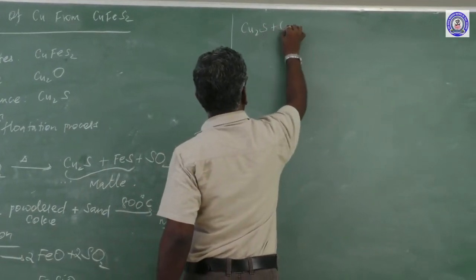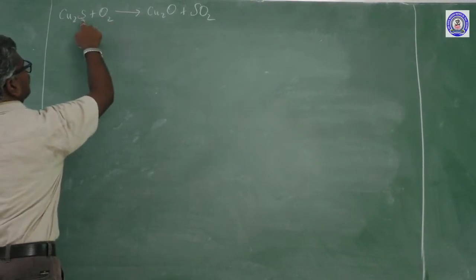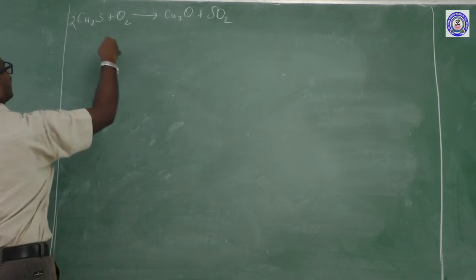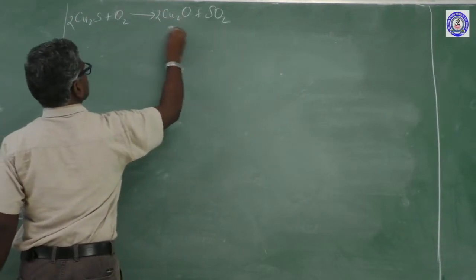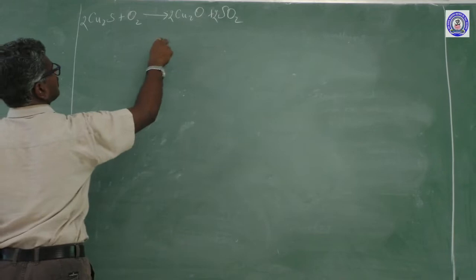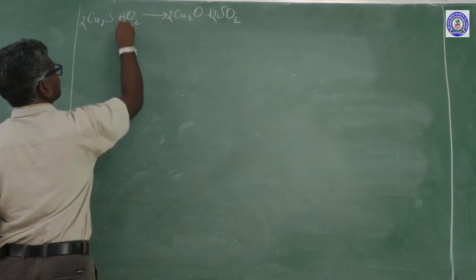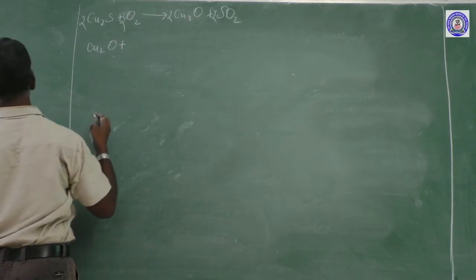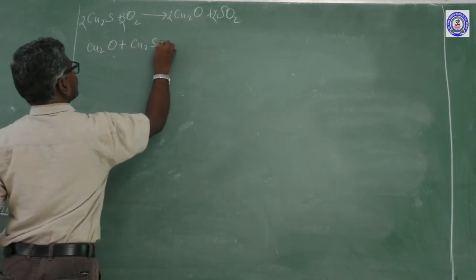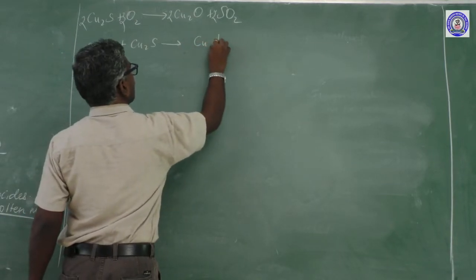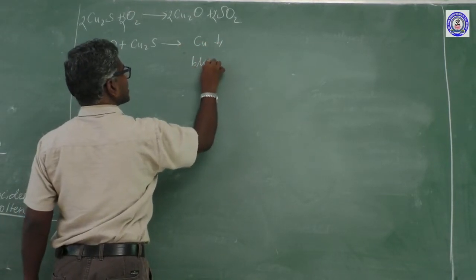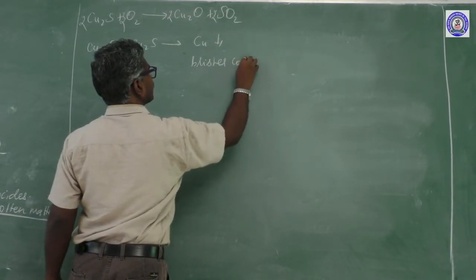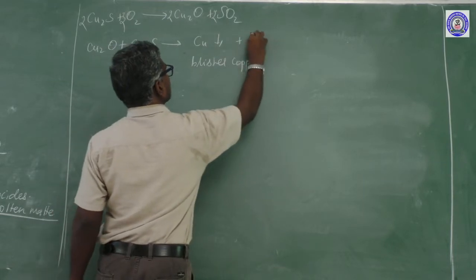Another one, Cu2S undergoes oxidation. Sulfur, oxygen 2, so 2 times. Further, Cu2O reacts with the excess of Cu2S to form Cu, which is blister copper, plus SO2.